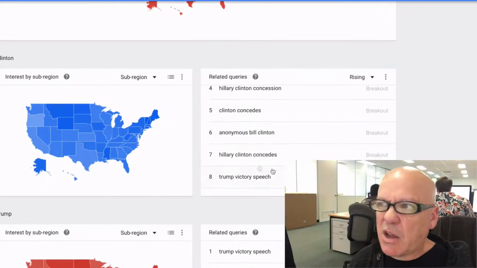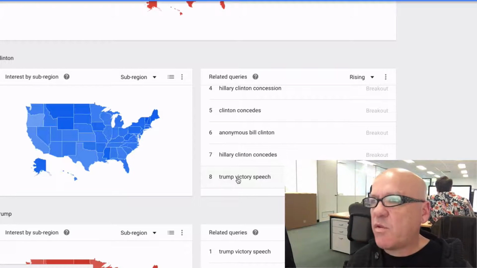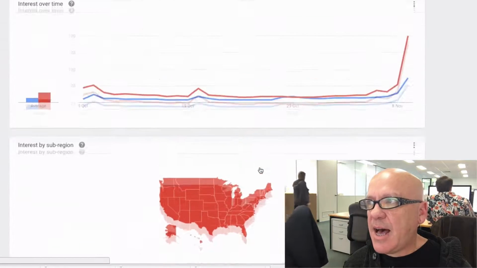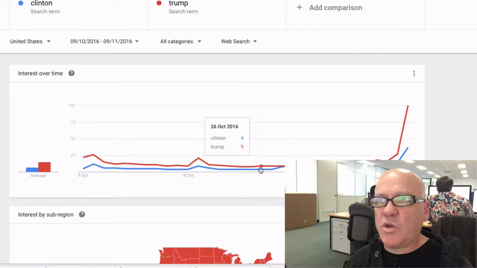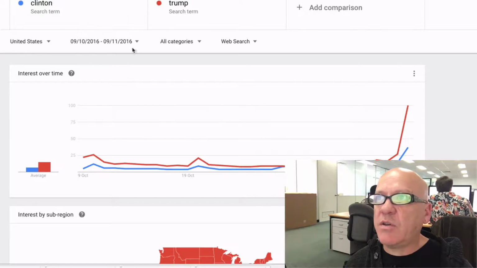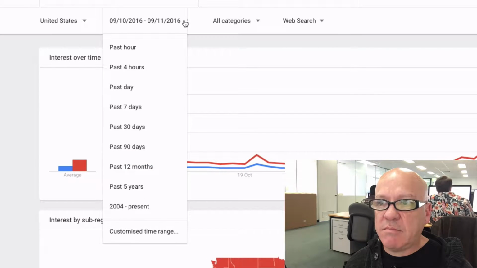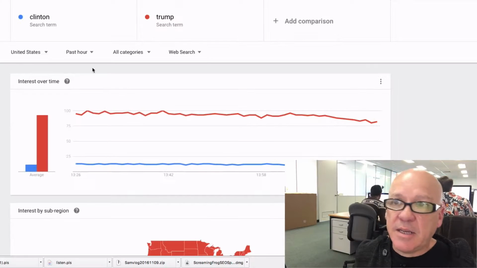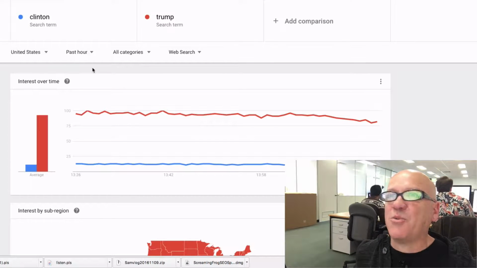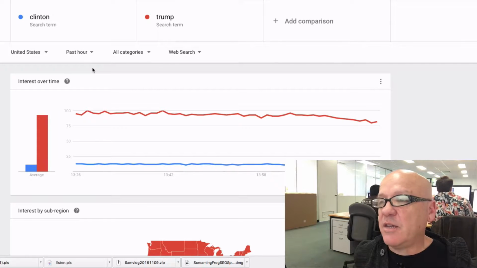And then you can start to go and click into some of those things and find out more information. But the data that you can glean from Google Search Console now, I mean, you can even go, just show me over the past hour how many searches for Clinton and Trump that we are getting. And you can see there, it's back to what it was. It's even higher than what it was on election day.